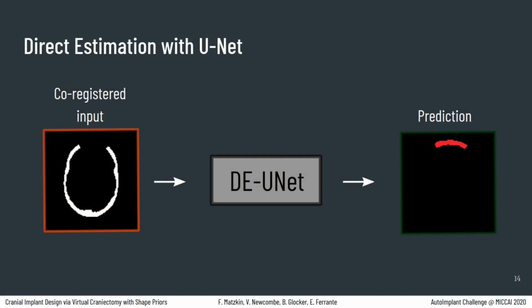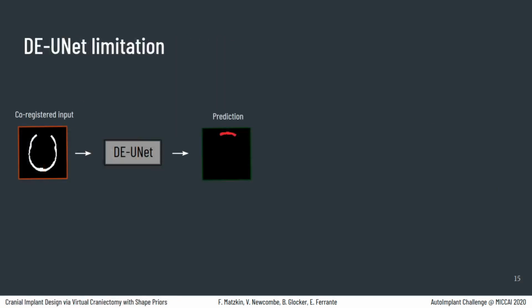our MICAI work. It is a standard 3D unit encoder-decoder architecture with skip connections, trained using a compound loss which combines dice and cross-entropy terms. Since the direct estimation unit model is a fully convolutional architecture, the receptive field of the model is mainly determined by the amount of layers and parameters of the pooling and convolution operations. That is, the local support of the output predictions is restricted to a certain area in the input image.